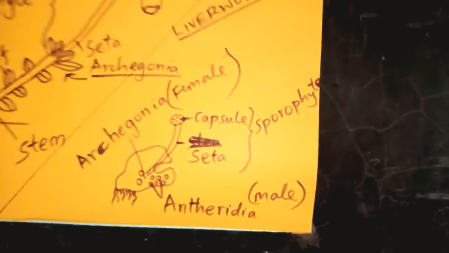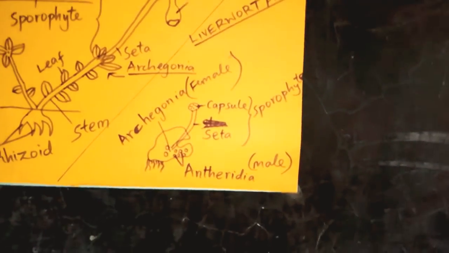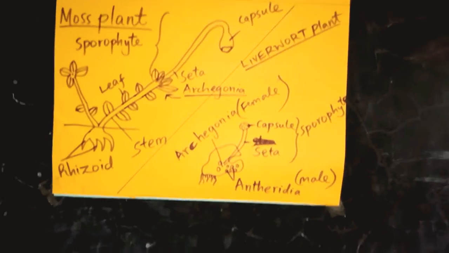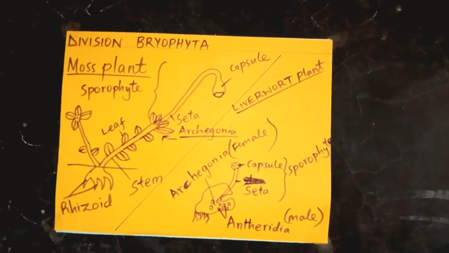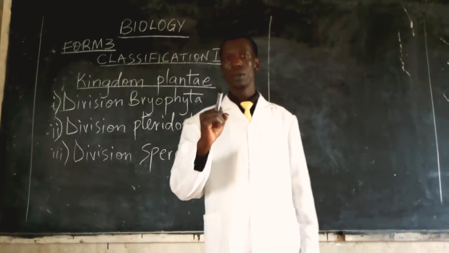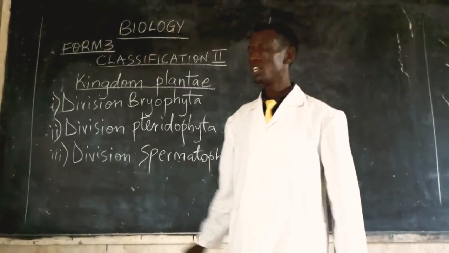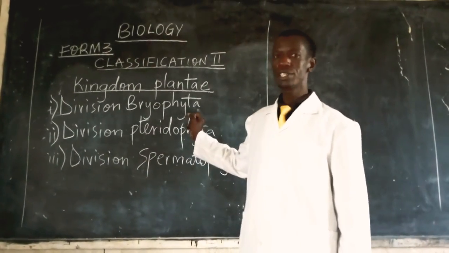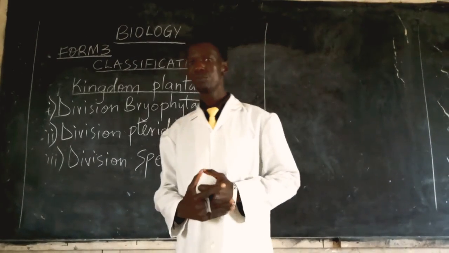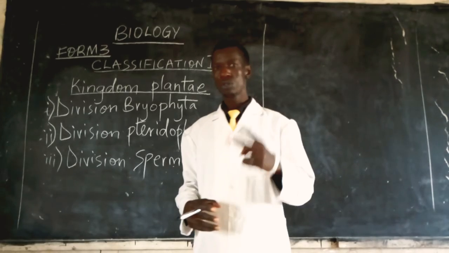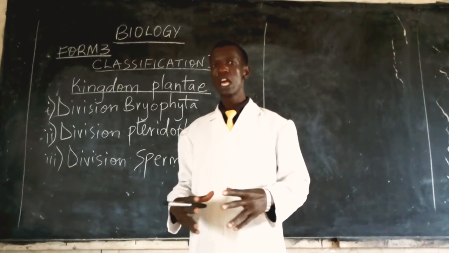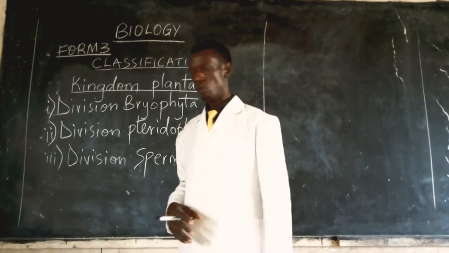That marks the end of division Bryophyta, and let me now check on this other division called Pteridophyta. We have already looked at division Bryophyta, and we say that it comprises of two major types of plants, that is liverworts and the moss plant.